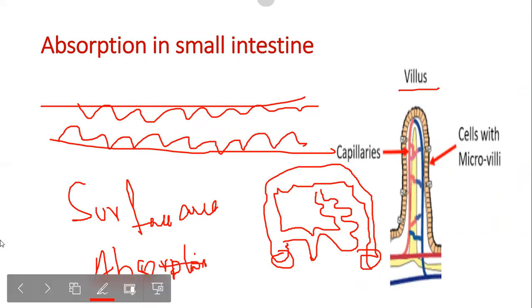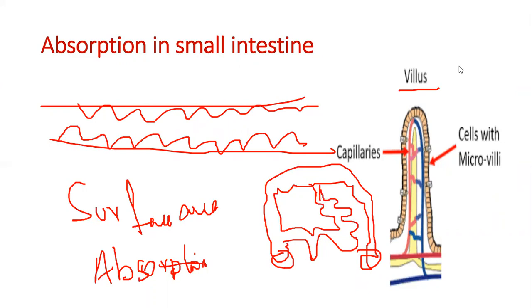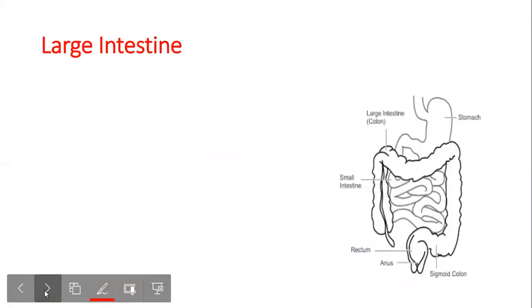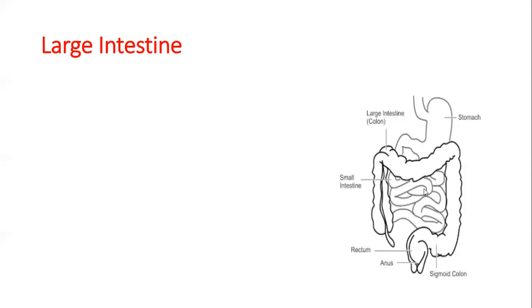So now, whatever food is required is absorbed here in the small intestine. And how is it happening? With the help of villi. They are increasing the surface area so that the food can be easily absorbed. Now the food enters the large intestine, and the large intestine is where undigested food passes. Okay, so in the small intestine, what's happening? It has villi, like we studied, and however much it can absorb, food is absorbed. And now whatever is not needed enters the large intestine.